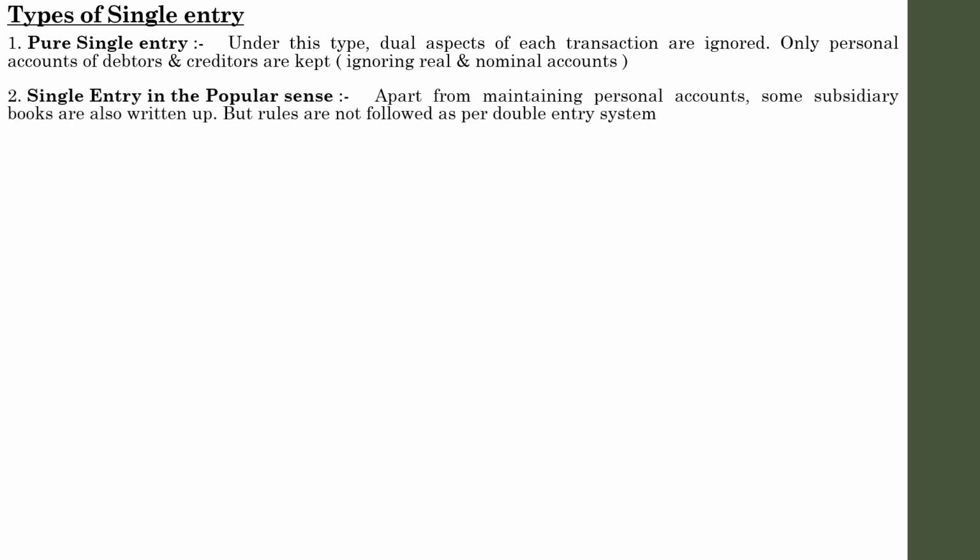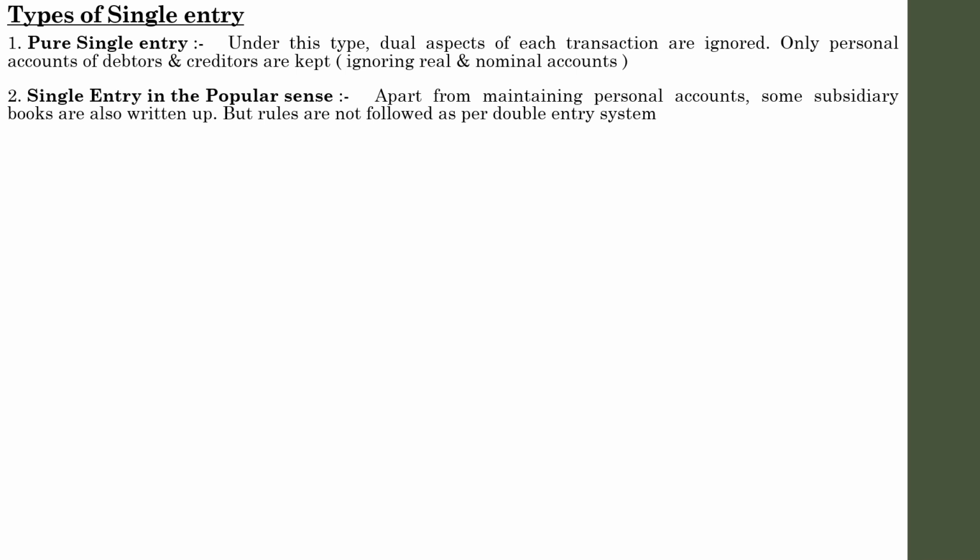Next one, single entry in the popular sense. Apart from the pure single entry system, it is another method. Under this type, apart from maintaining personal accounts, some subsidiary books are also written up. I hope you all know what is meant by subsidiary books. You have learned about the subsidiary books in your plus one commerce accountancy. Subsidiary books means purchases account, sales account, purchase returns account, sales returns account, bills receivable accounts, bills payable accounts, etc. So these are some examples of subsidiary books.